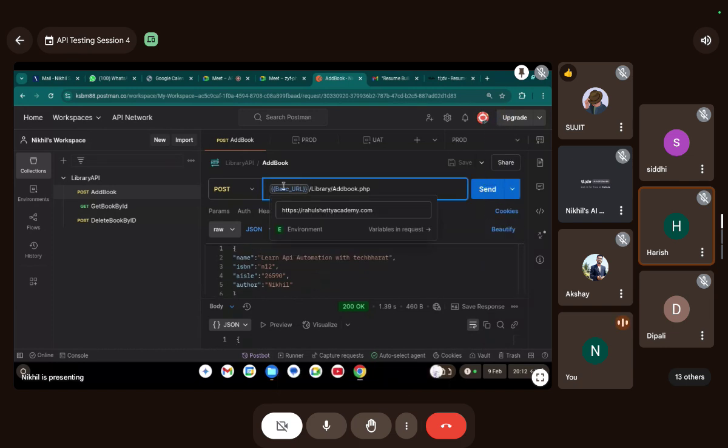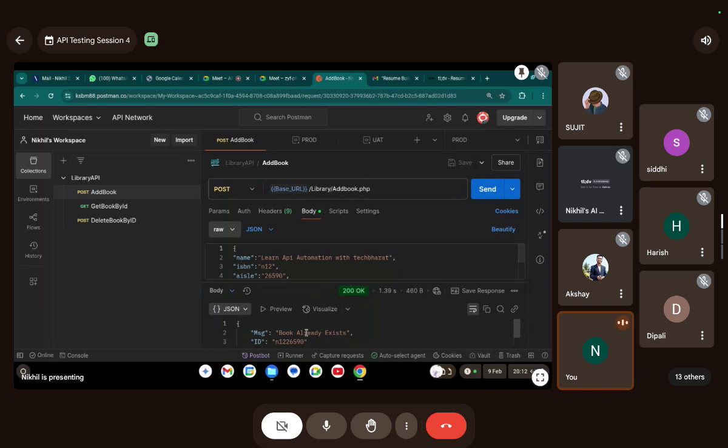Okay. So I did nothing. I just replaced this with a variable. And this is the environment variable from production. Okay, guys. You see, book already exists. Let me switch the environment.